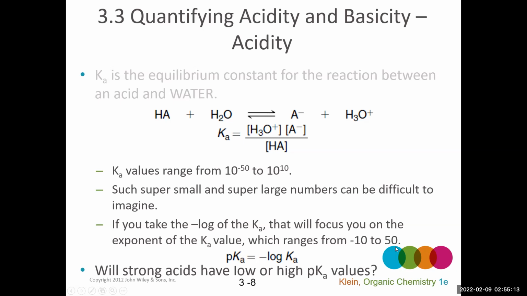And so what we want to remember about pKa's is that the smaller the number, or the more negative the number, it corresponds to a stronger acid, right? So a pKa of negative 10 is an extremely strong acid. And a pKa of 50 is a very weak acid, right? One of the weakest acids you can possibly have. So just remember, the smaller the number, the stronger the acid.